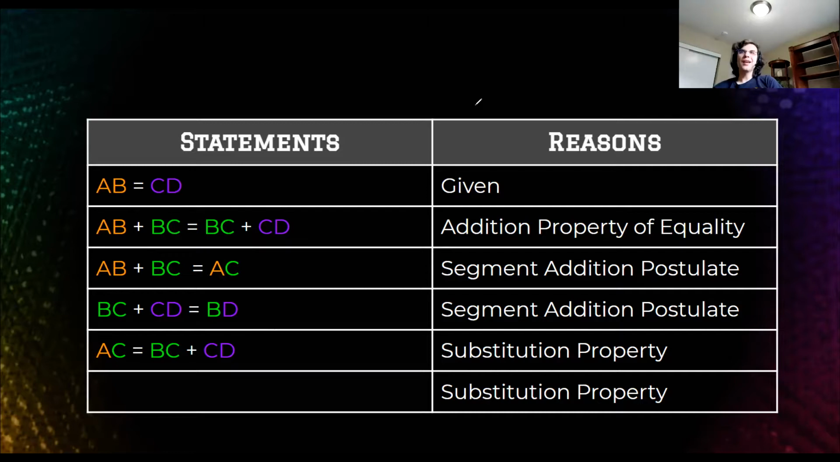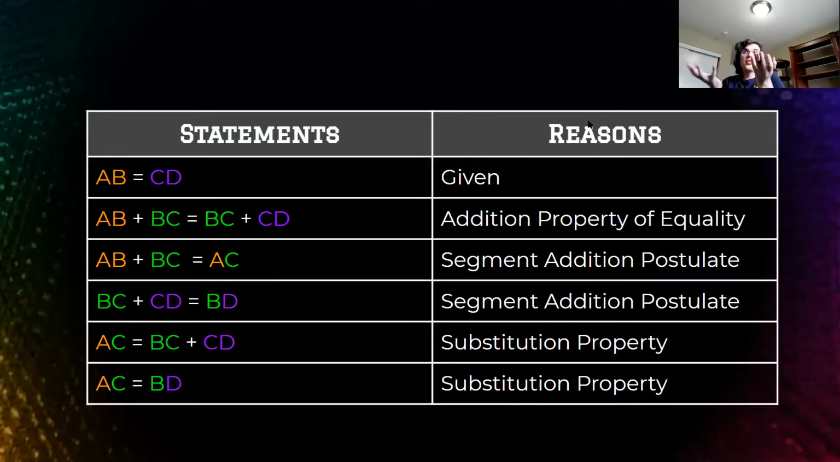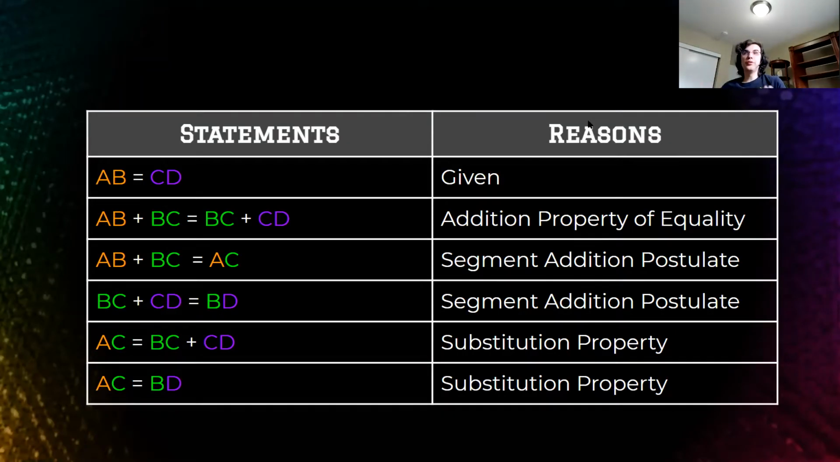Now, in the last step, I want to replace the other side, BC plus CD, with what I know it replaces with. Allow me to move my screen again. AC equals BD, because I've replaced the BC plus CD with just BD. And now I've proven it. AC equals BD. So that is a theorem. This is something we have proven to be true.